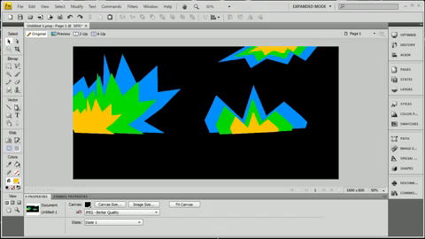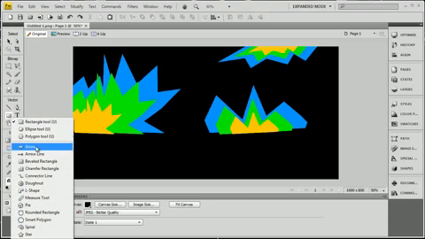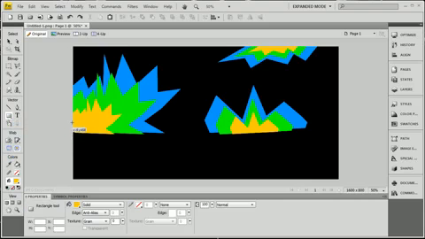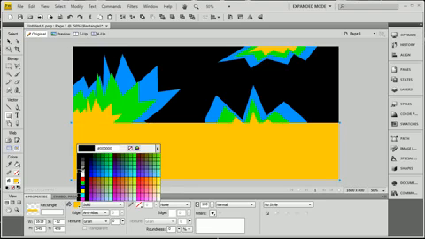Okay, now I'm going to take a black rectangle. You can see I put some extra ones on top there too, using the same method. So I'm going to get a rectangle from the tools menu there, and I'm going to put it all the way across the screen like so. I'm going to make it black.